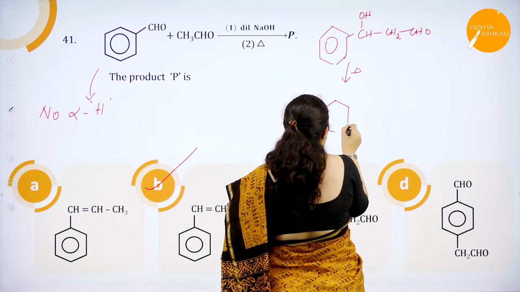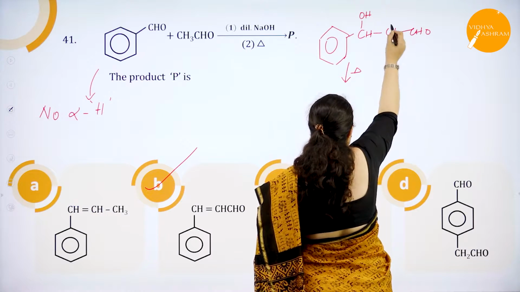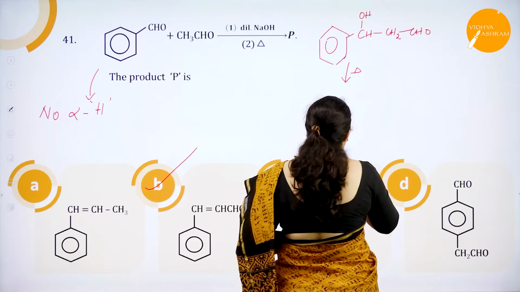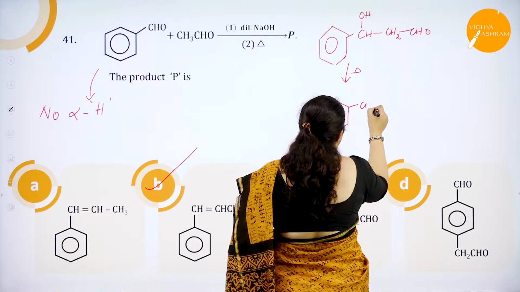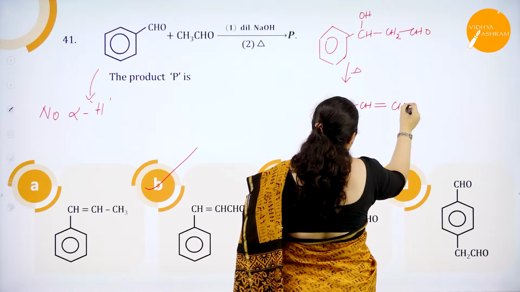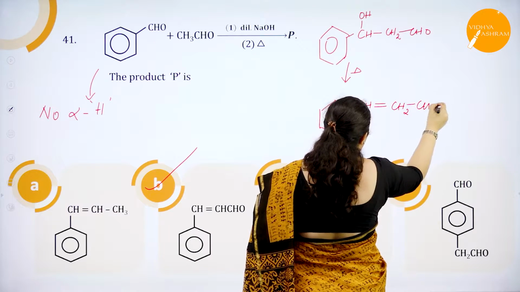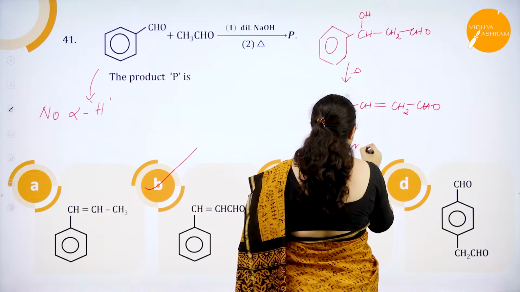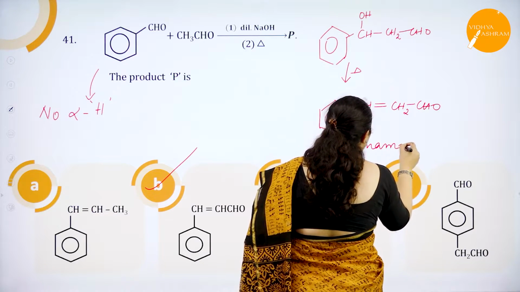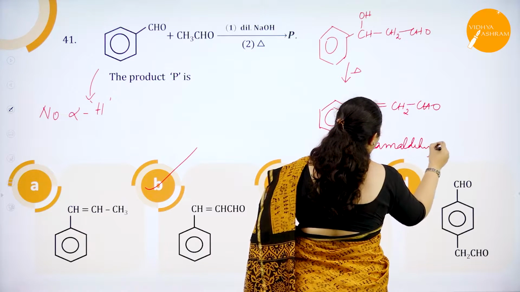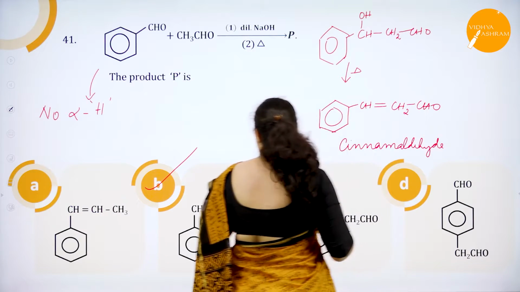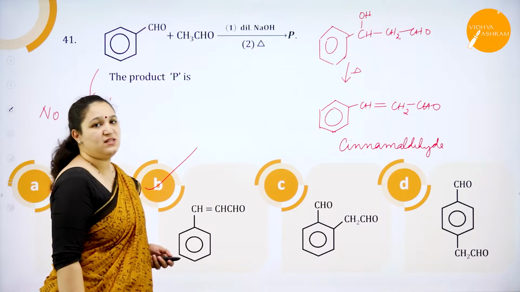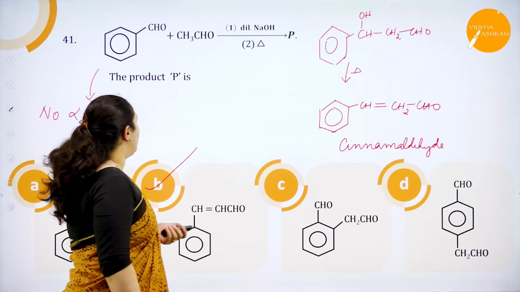You are going to get removal of water, OH and H takes place, okay? So you are going to get CH=CH-CHO. So this is cinnamaldehyde, okay, and option B is the right answer. We'll see the next question.